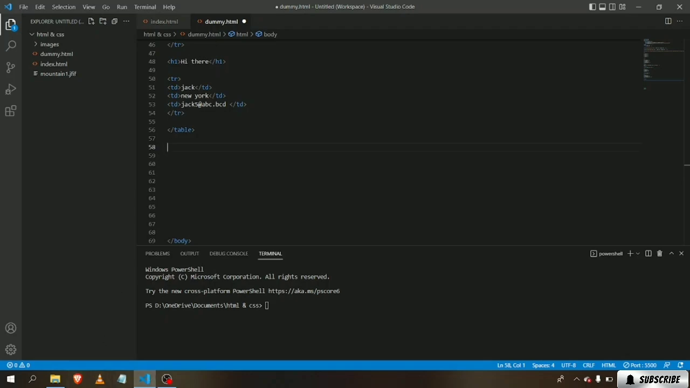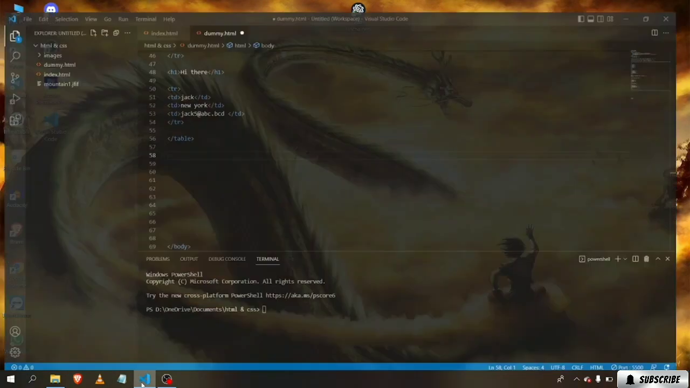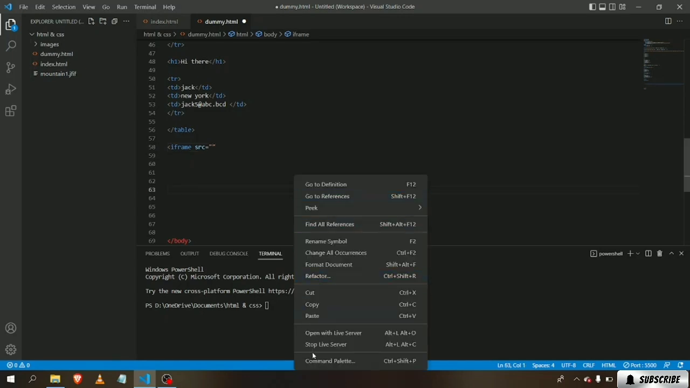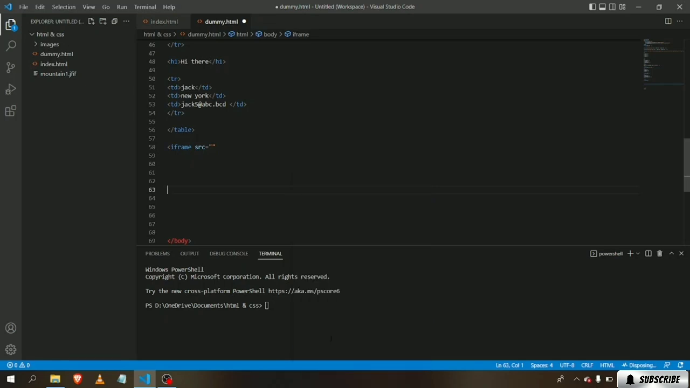Okay, let's go to VS Code. Sorry, we're in VS Code. Now we want to type in iframe. Now, after typing iframe, let's type in source, src. Okay, press enter. Now, inside that, we're going to type in the website we want to display. But first, let me run this in my live server first.